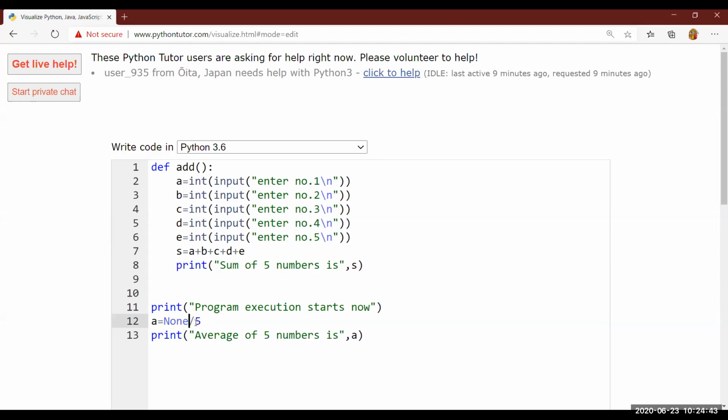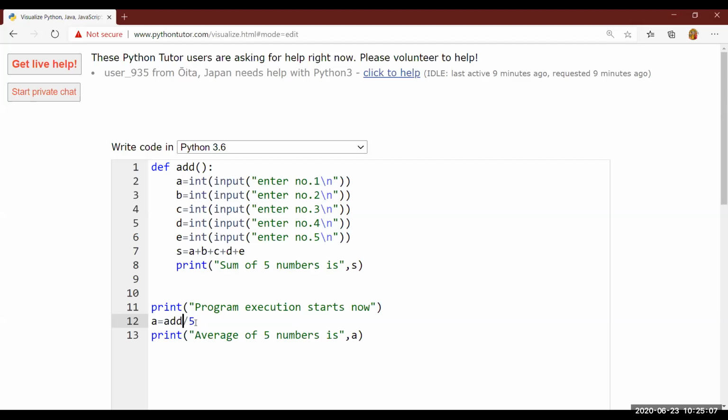Now, as you all know, how can you divide nothing by 5? If you are not holding anything, you have nothing, then how can you divide that nothing by 5? Nobody can divide. To understand this, if you want to use the result of the function, then you must return something. In that case, it will give an error.